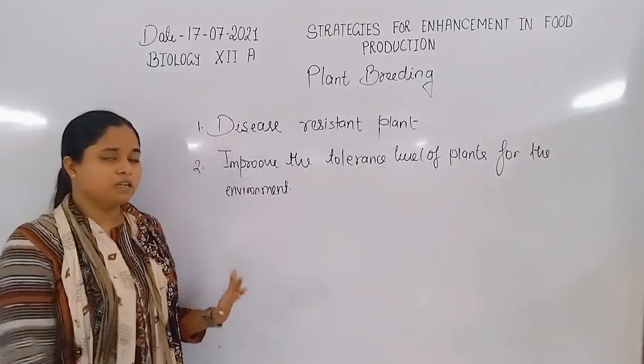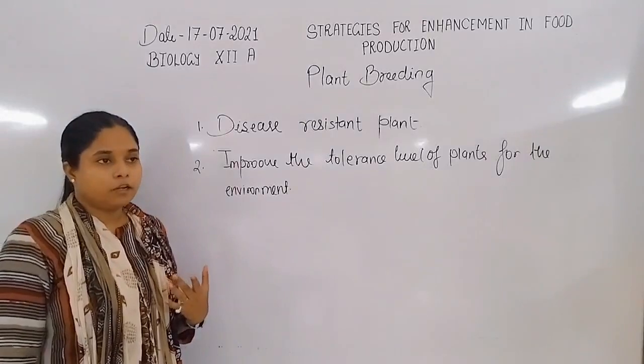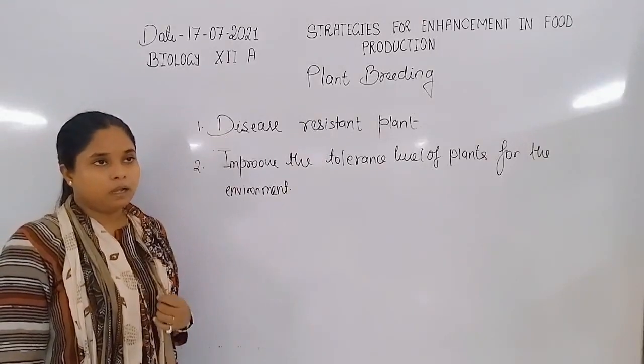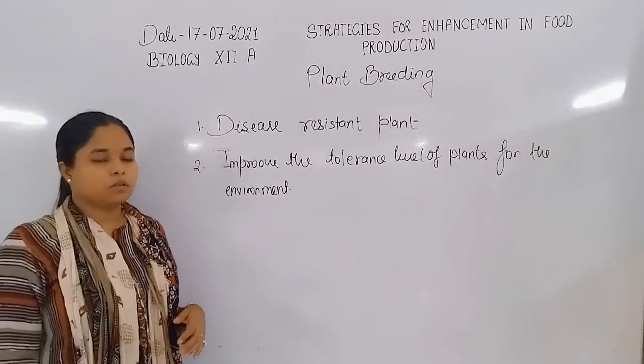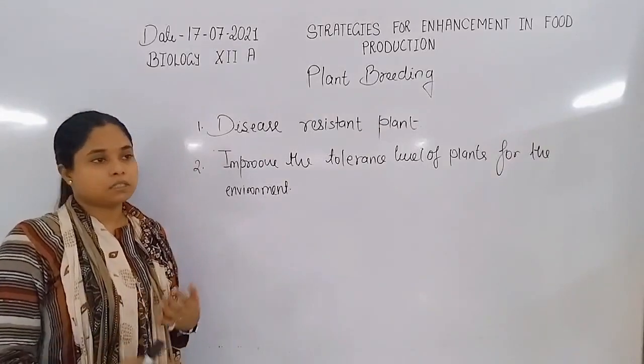So like this, other plants are also developed by plant breeding, so they can survive in water stress and also in adverse conditions.